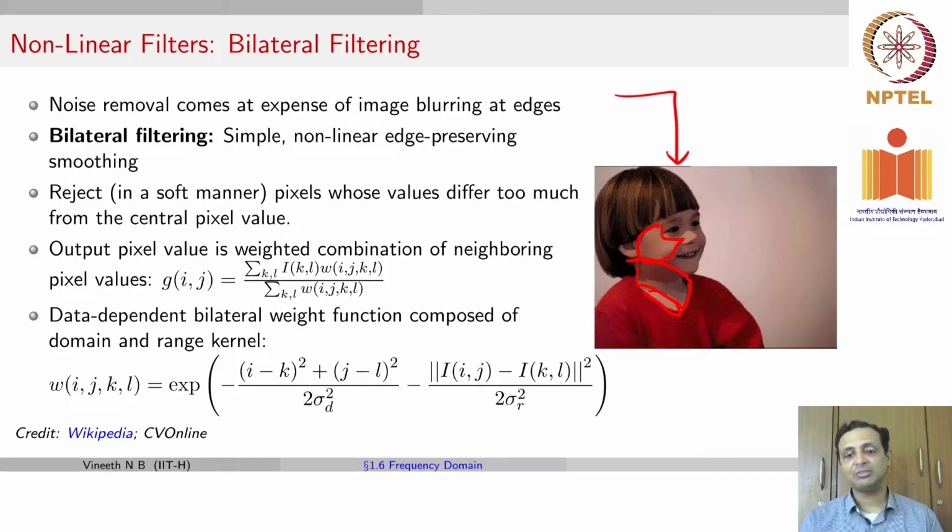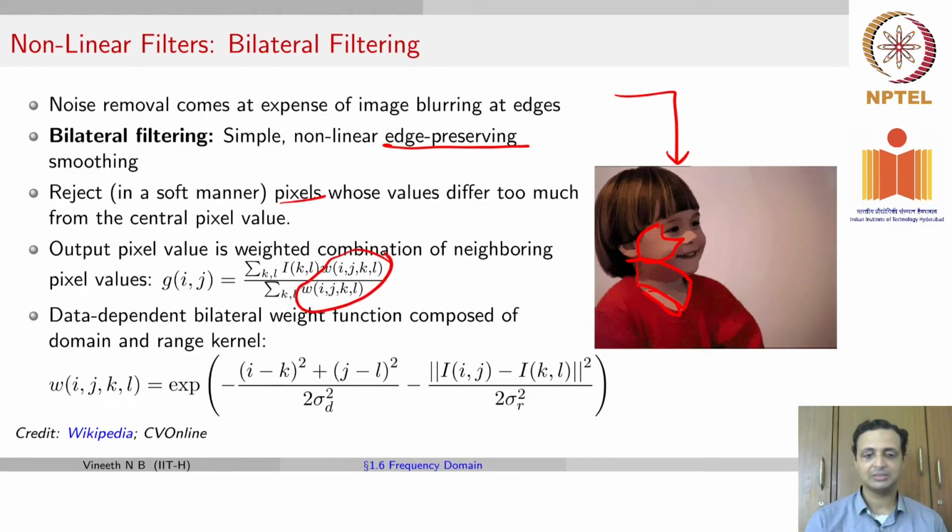Now, how do you achieve such an effect using a filter? You may have seen this in image editing software such as Adobe Photoshop. So bilateral filtering is a non-linear edge preserving smoothing, and let's see how this is achieved. Our main objective here is, if a pixel differs too much from the central pixel value in its intensity, we do not want to consider that pixel. How do we implement it? It is going to again be a filter.